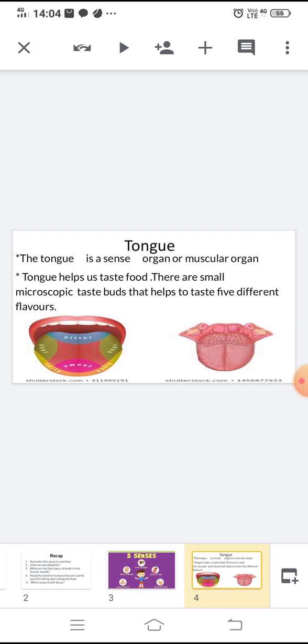We use the taste buds on the surface of the tongue to differentiate between sweet, bitter, salty and sour foods. All must look at this picture. In the first picture, different colors indicate the different types of taste on the surface of the tongue. Let us study about the uses of tongue.